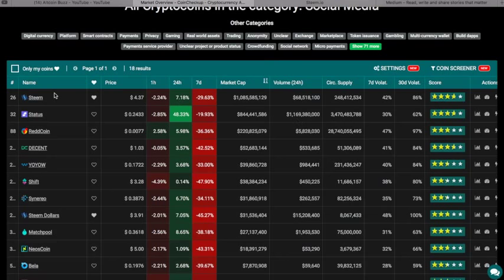But I'm going to go over these top three according to market cap first: Steem, Status, and Redcoin. And if you notice here on the left, Steem is in the 26th spot according to market cap on the top 100 of all coins, 32 on Status and 88 on Redcoin. So you know they're in the top 100. That's good for me. I want to know that they got a good market cap.